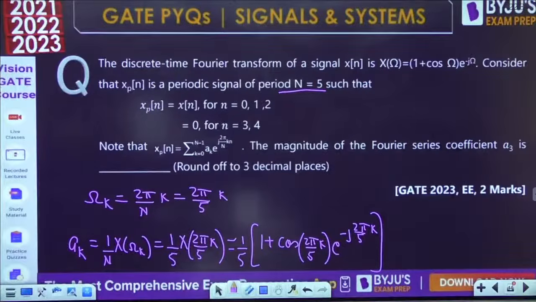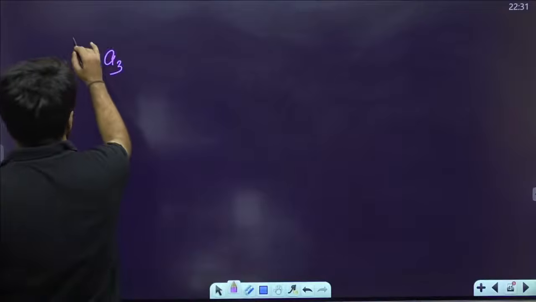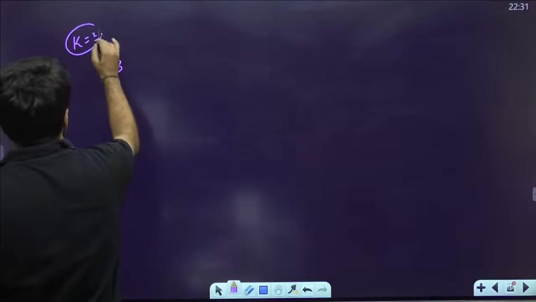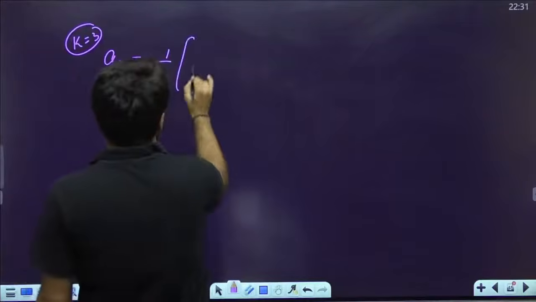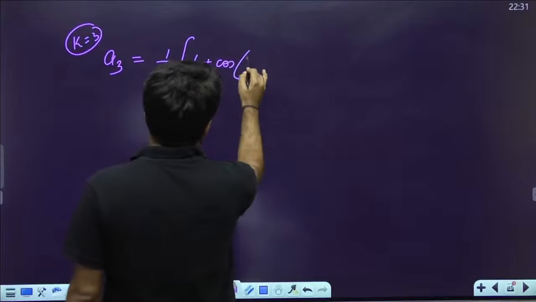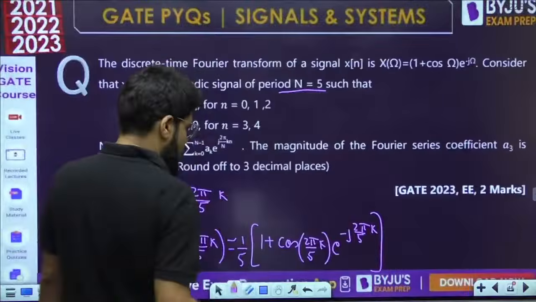Put k equal to 3, dear. So what is going to be a3? 1/5 times (1 plus cos(2π/5 times 3)).